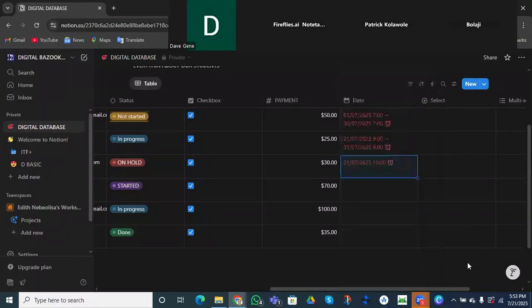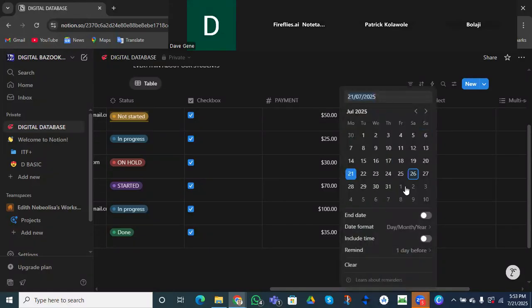Right? Is that clear? So now you can see the difference. I added the starting date and end date, but this is just the day she started. So I can equally do the same, putting only a starting date for him. He's going to start on the 30th. He's going to start on the 31st, and this one is going to start on the 2nd of next month.